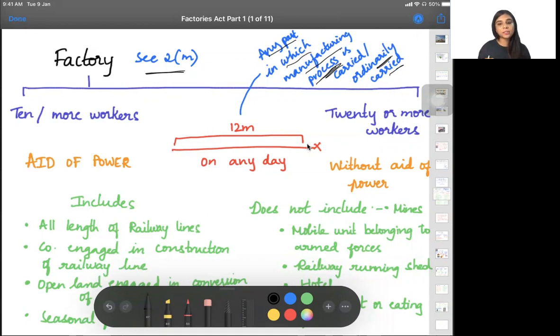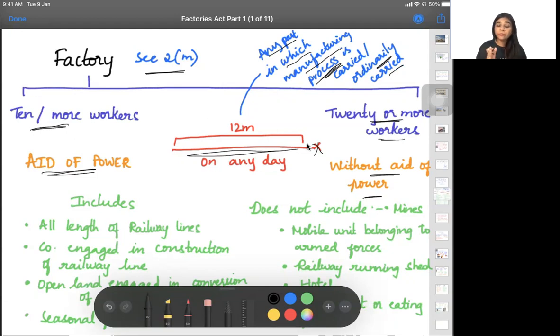As per this act, a factory means: suppose I am using some power to do the manufacturing process, like electricity or solar power. If I have 10 or more workers on any day during the previous 12 months, then it will be called a factory. Suppose I do not use any power, then if I have 20 or more workers, it will be called a factory.